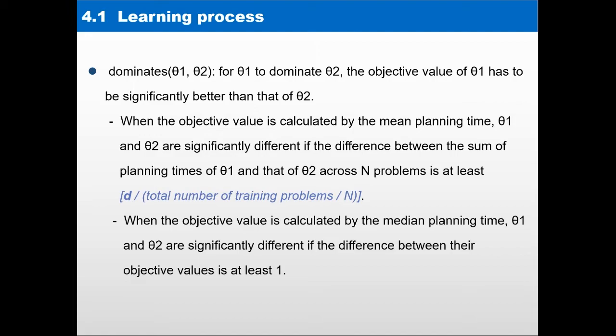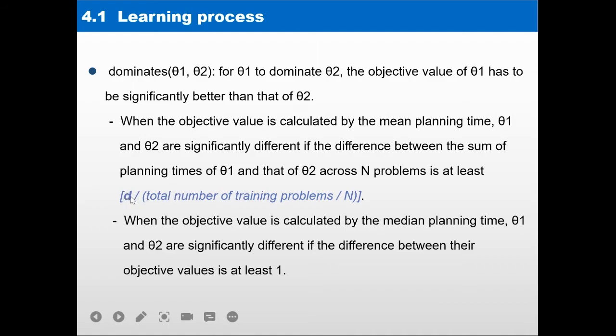Therefore, for domain 1 to dominate domain 2, the objective values of them have to be significantly different. When the objective value is calculated by the mean planning time, domain 1 and 2 are significantly different if the difference between the sum of their planning time across n problems is at least the value defined by this formula here.